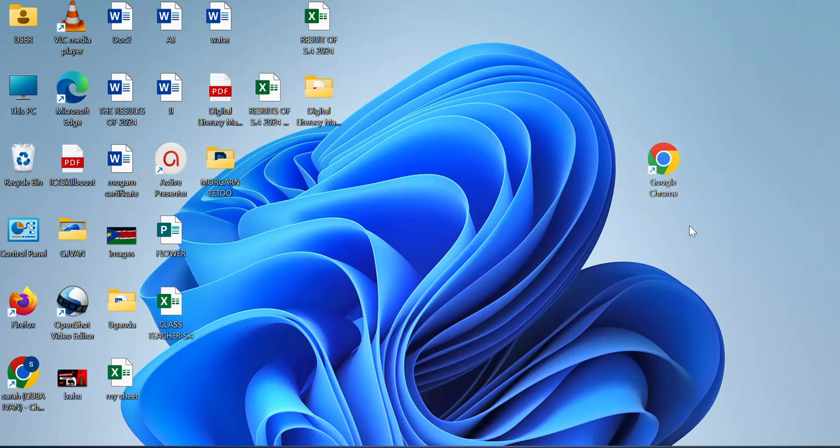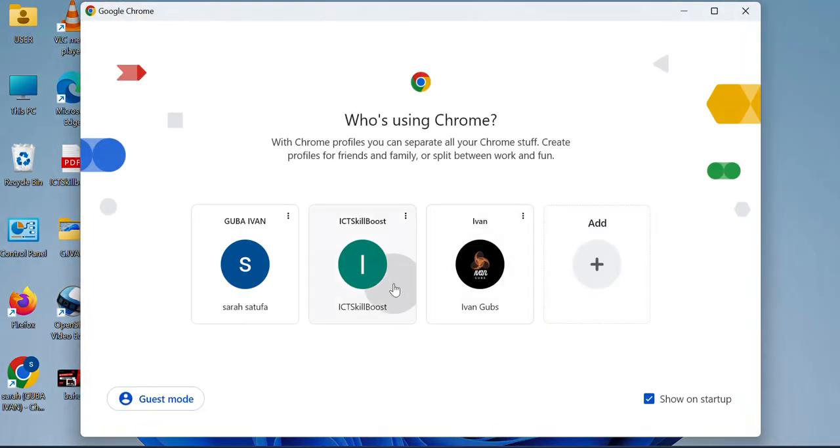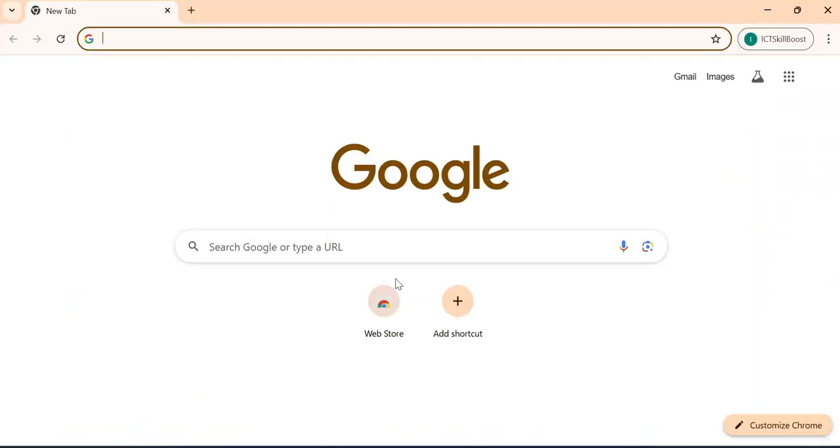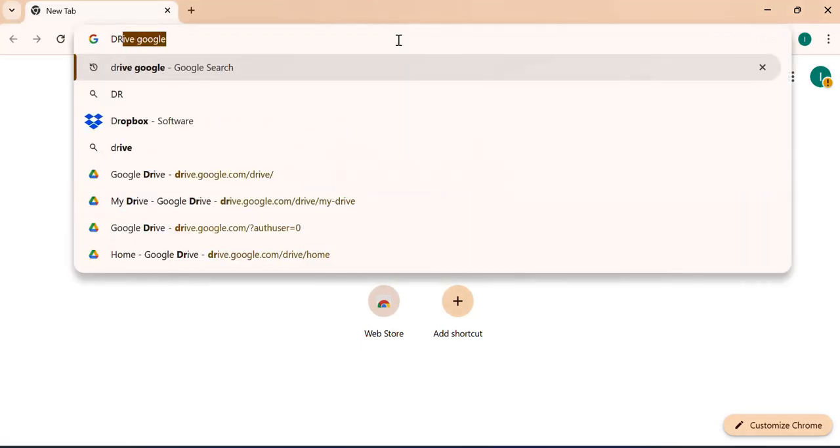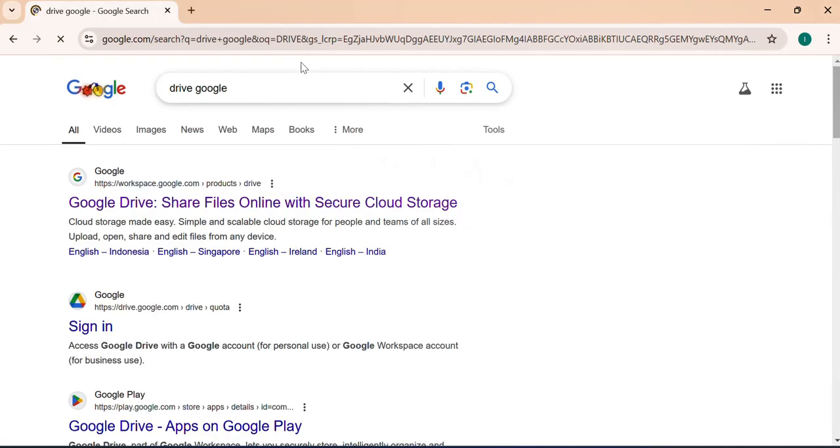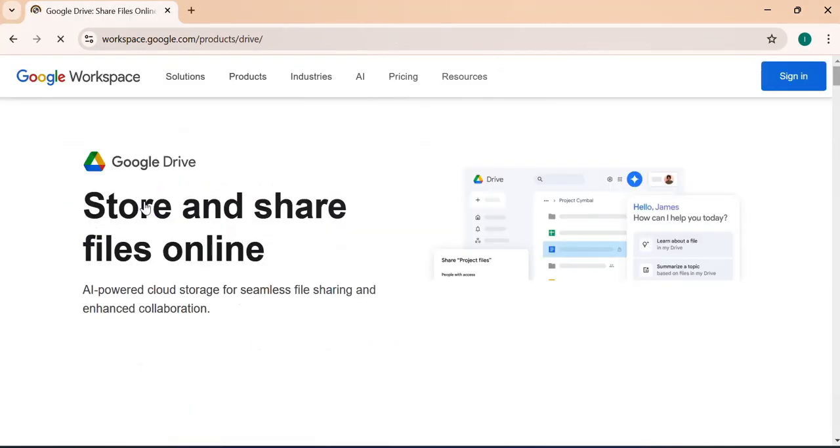So now I'm here on my desktop, and I click on Google Chrome as my browser. The first method is by inserting a URL. When I write, for example, drive.google, it will be able to bring it up. So here you see, very fast it has shown me. When I click on this, it will take me directly to my drive.